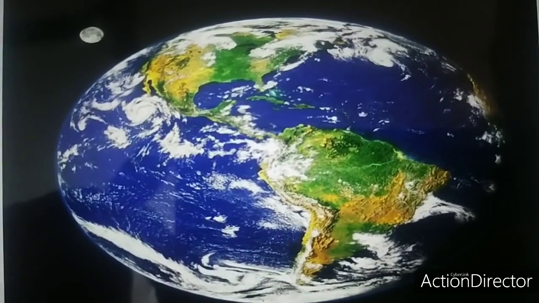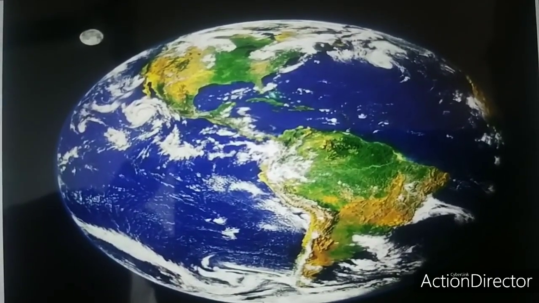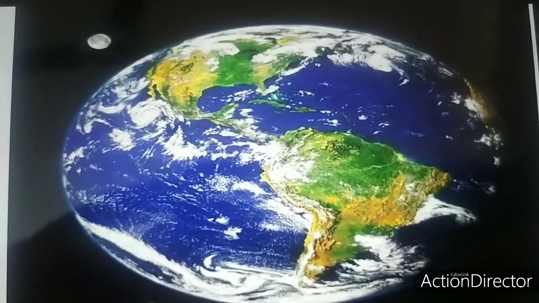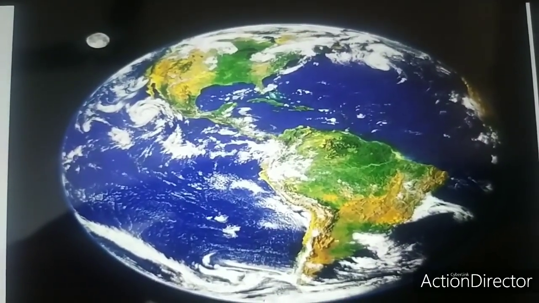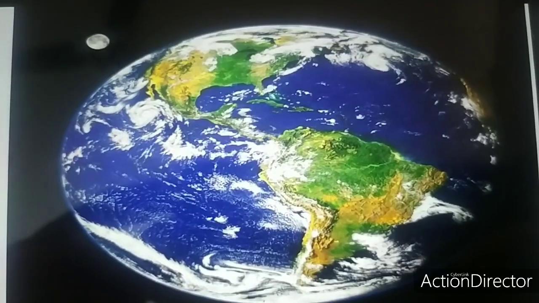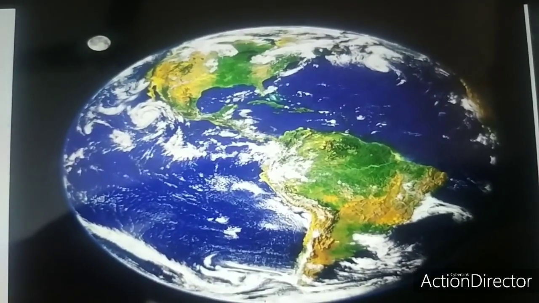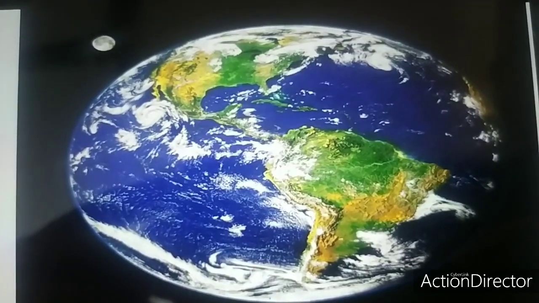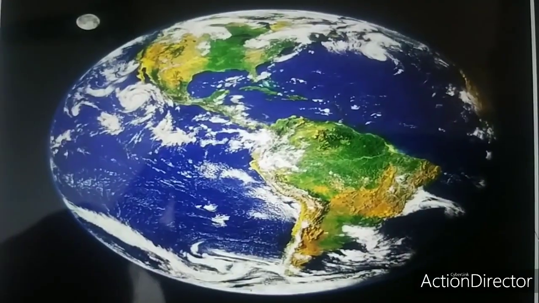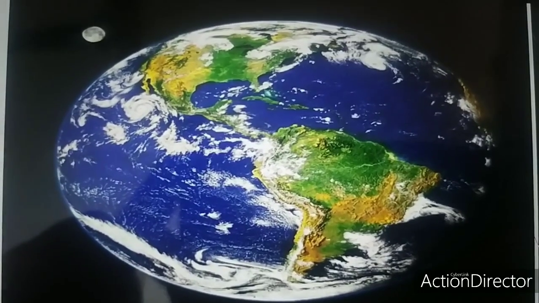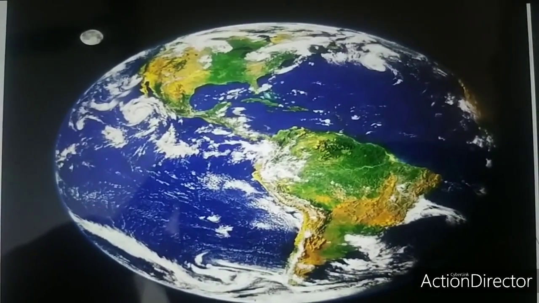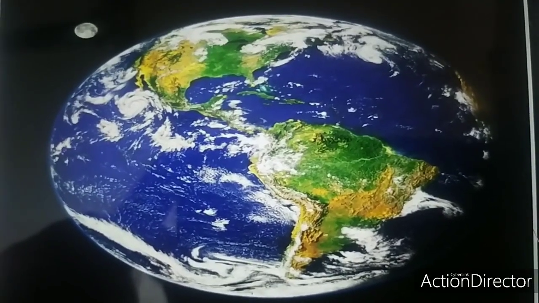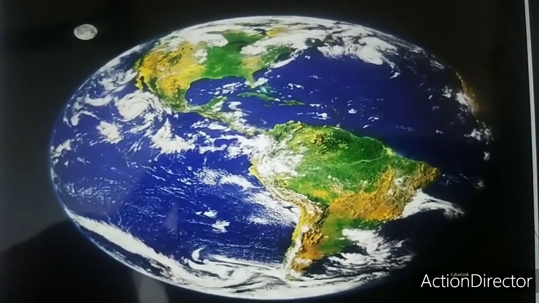So, this week we had started with chapter number 4, Our Earth. Our Earth is the only planet that supports life, and it is also known as the blue planet because of the abundance of water present on it. Earlier, people used to believe that the Earth is flat. But then the scientists discovered that the Earth is not flat but sphere in shape.